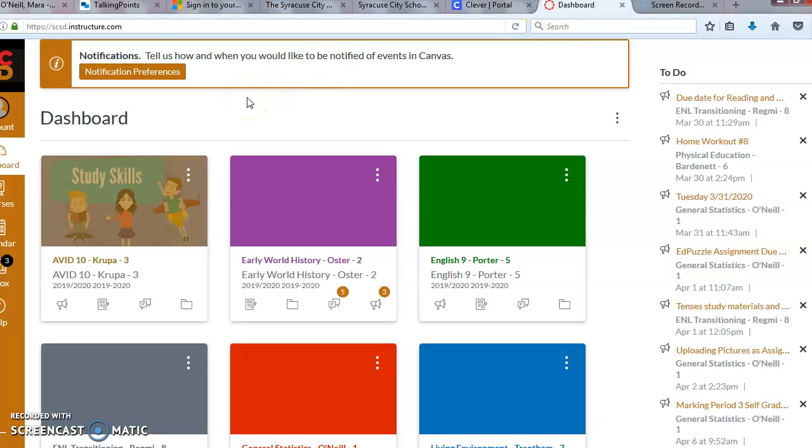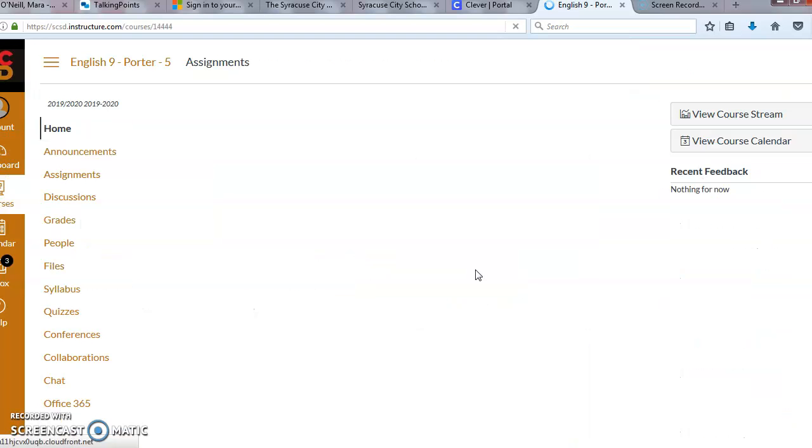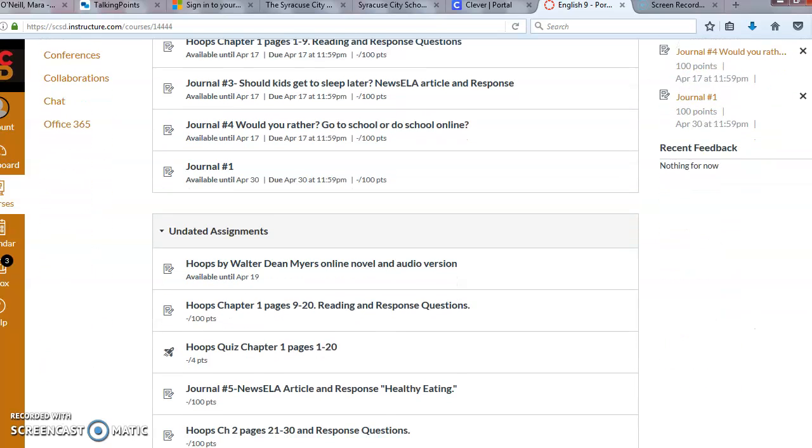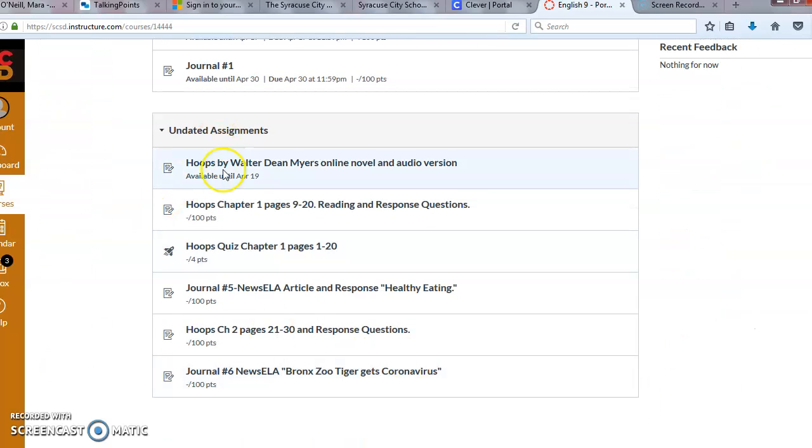So I logged into your account, and this is again your dashboard, your home screen, and we're going to look at English 9 Porter's class. When you first click on it, it's organizing it by overdue assignments, which is a current event worksheet, upcoming assignments, which can wait, those aren't due until Friday, and then undated assignments, meaning there's no date to them, but they oftentimes say chapter 1. So we're going to say that that would be the first assignment that you should go through and do, okay?